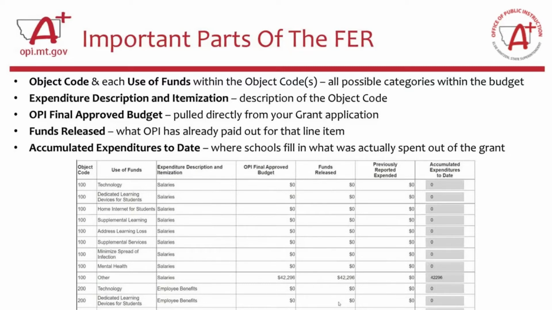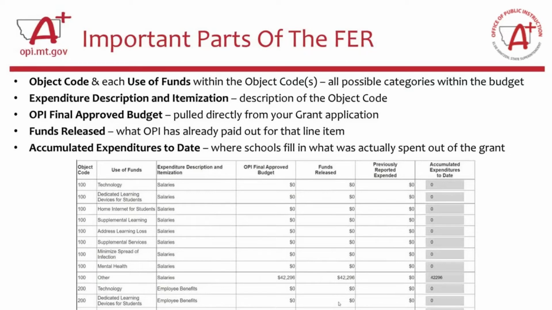And so, for example, if you look at the top line where it's object code 100, technology use of funds, the OPI final approved budget was $0. That just means that this school did not budget any money in the technology use of funds for 100. But if you look down in the other use of funds for object code 100, they budgeted about $42,000.